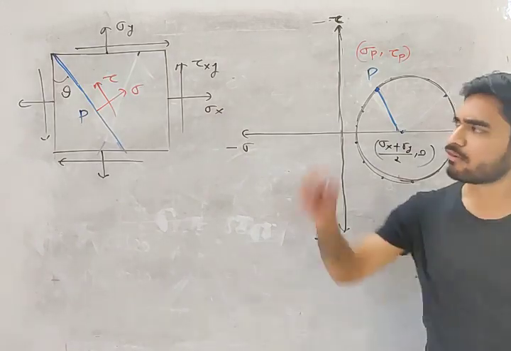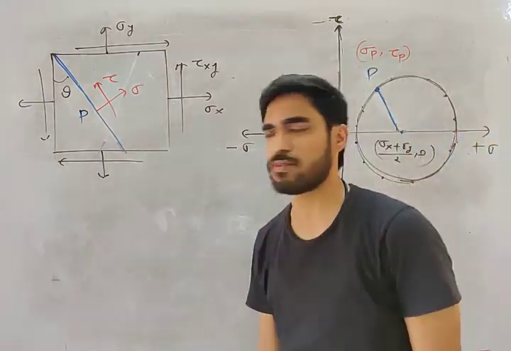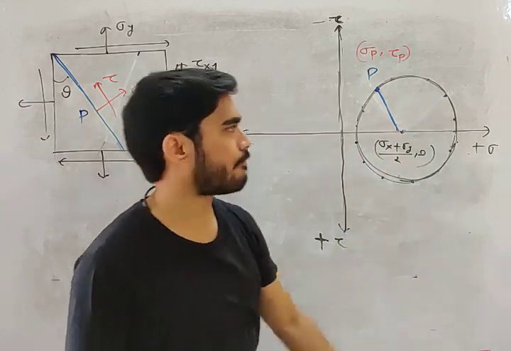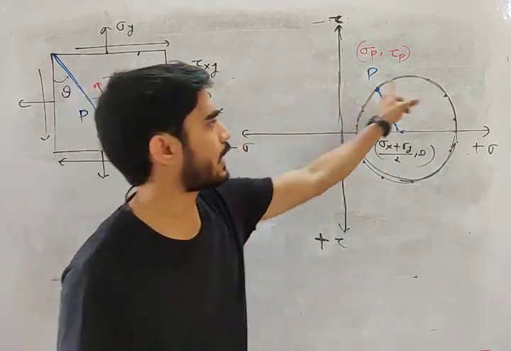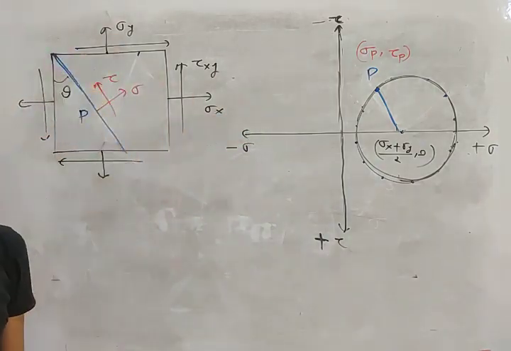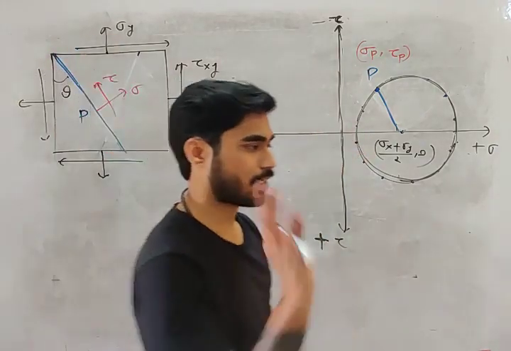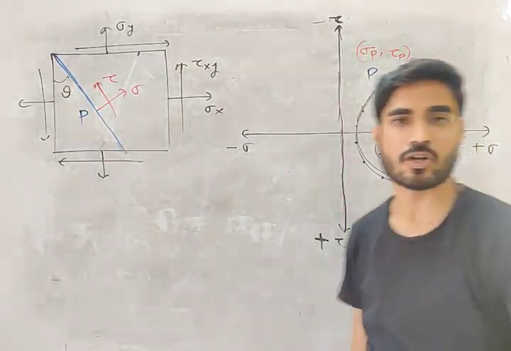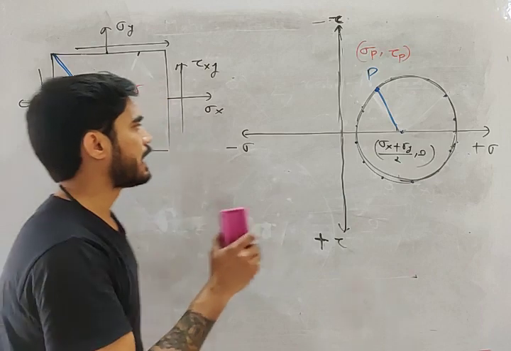What you have to do for any plane, if you want to calculate sigma and tau, is draw the Mohr circle and find that plane on the circumference of the Mohr circle. So do you understand the meaning of this Mohr circle and how we can calculate stresses on an inclined plane? Very good.